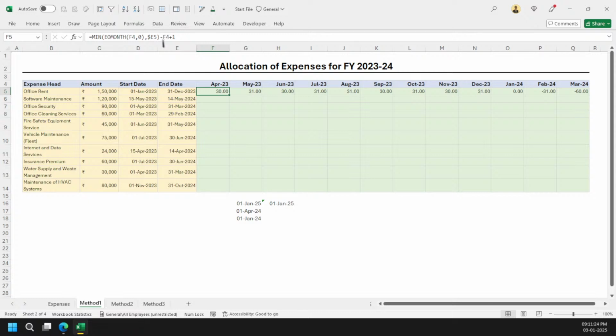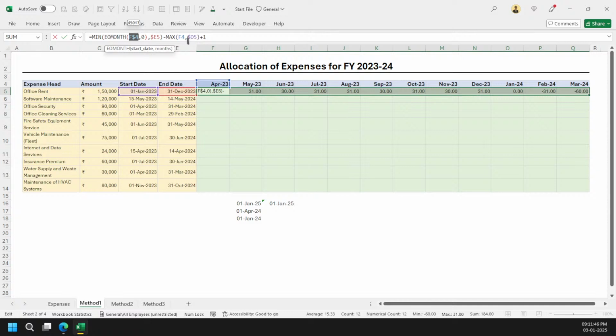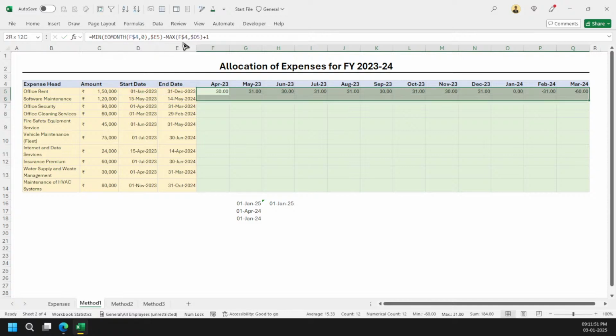So what I need to do here, this F4, right? This is just the starting month. So what can I do here? I can just come here, maximum, and from maximum of my start date, right? So that's what I want. Now you can see that it won't make sense here. Let me freeze everything properly so that we can understand better. Just see here.